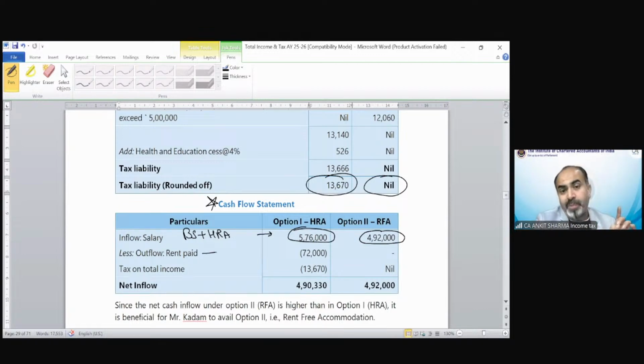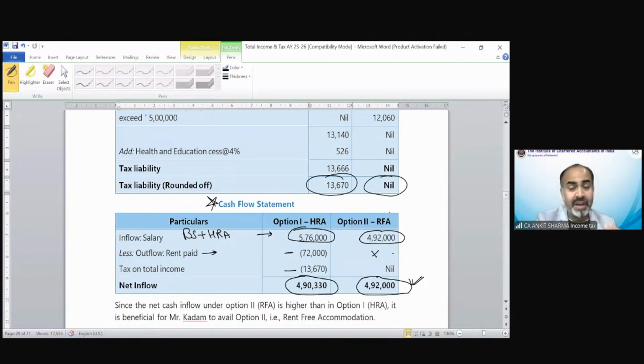Then we have to pay rent also, that is 72,000 rupees, so that is a cash outflow. In the other case, there would be no outflow. Tax on total income to be paid by him is 13,670. So after this, the net inflow is 4,93,330. And in this case, that would be 4,92,000. So which is better on the basis of net inflow? This would be the better case.